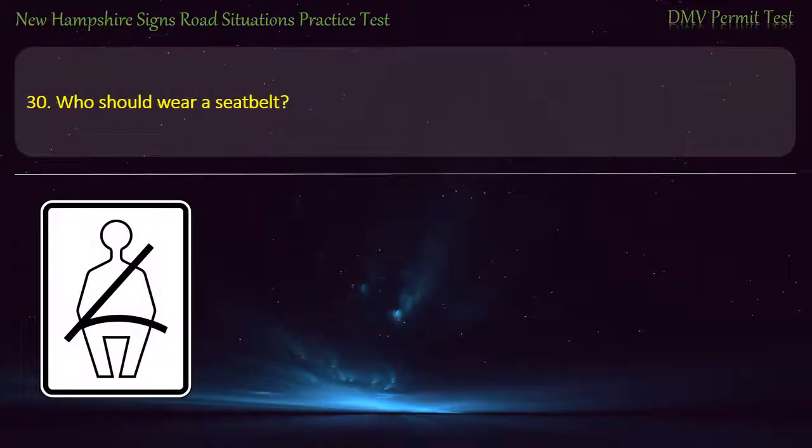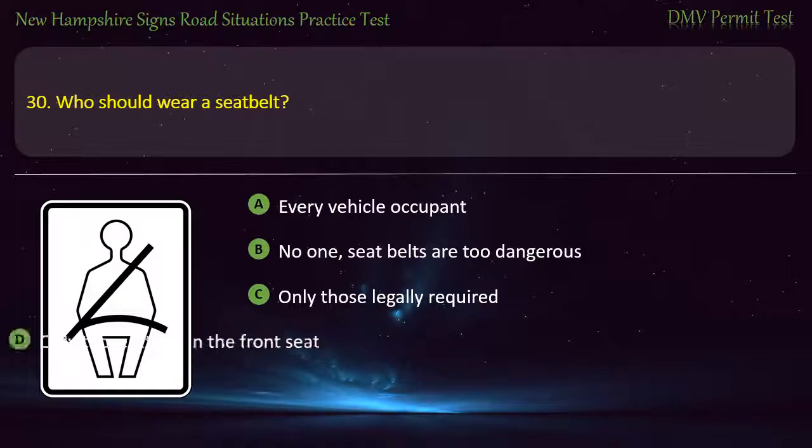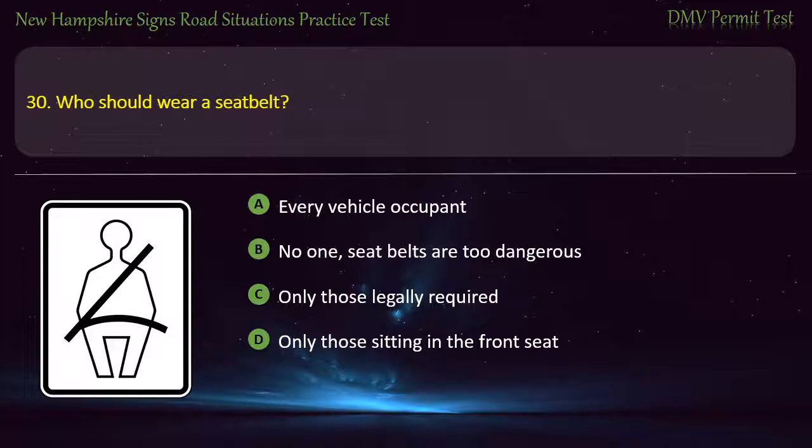Question 30. Who should wear a seat belt? Every vehicle occupant. No one. Seat belts are too dangerous. Only those legally required. Only those sitting in the front seat. Answer. Every vehicle occupant.